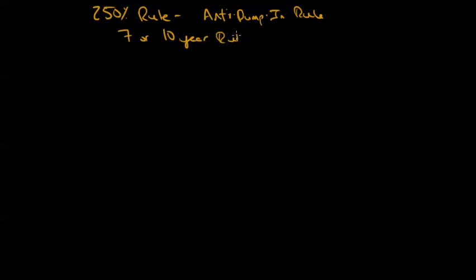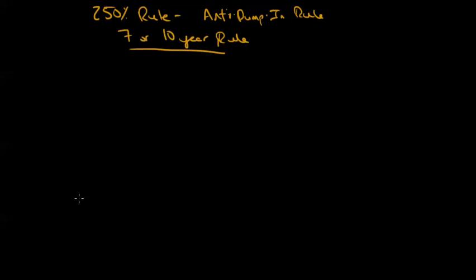What we're going to look at here is the 250% rule, or we sometimes call this the anti-dump-in rule, and you'll see why we call it that right away. Or sometimes it's referred to as the 7-year rule or the 10-year rule. It has a bunch of different names. The reason that we are concerned with this rule is because it restricts how we can deal with dumping money into a life insurance policy. So this would be most applicable to a UL contract.